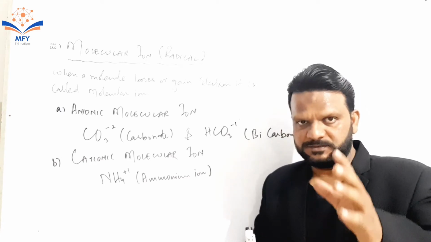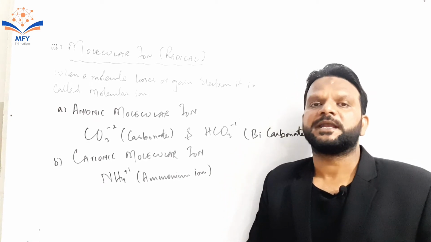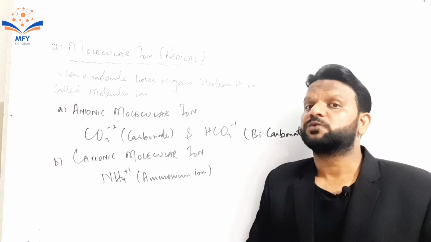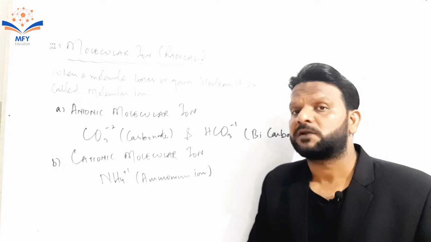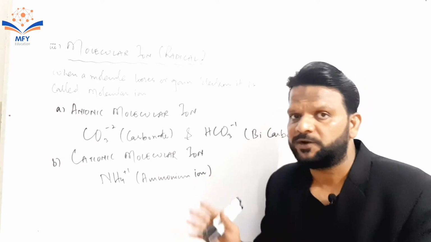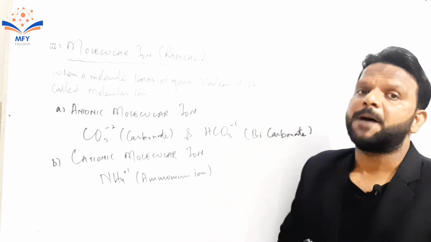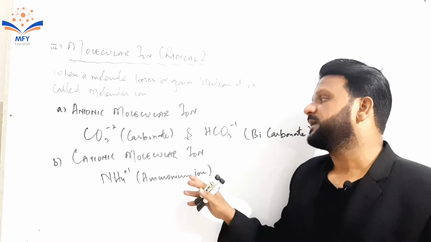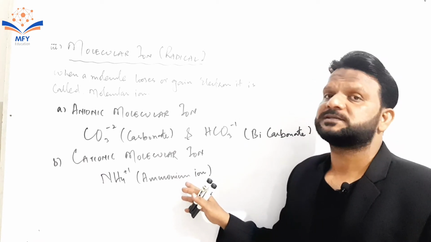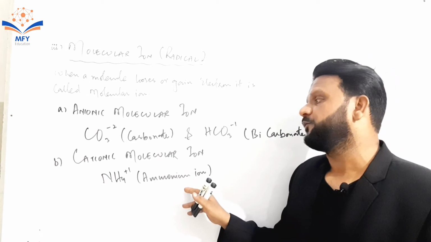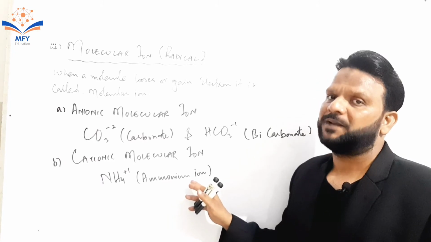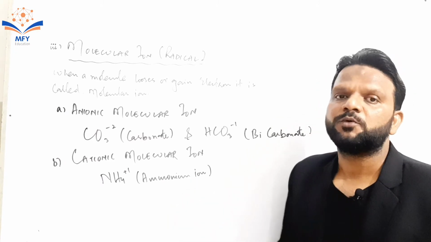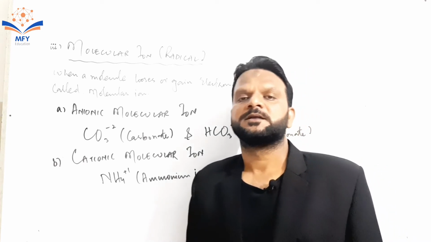If a molecular ion has negative charge, it is known as anionic molecular ion, just like carbonate and bicarbonate. And if a molecular ion possesses positive charge, it is called cationic molecular ion, just like ammonium ion, NH4 plus 1.